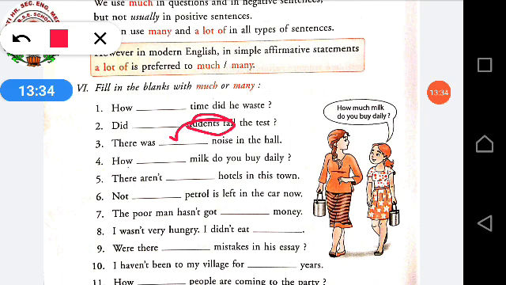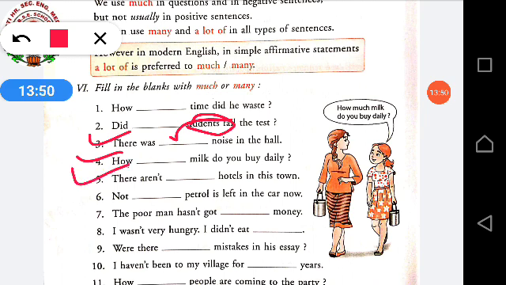In the same way, there was much noise in the hall. Can you count noise? No. So, what will be over here? Much. How much milk do you buy daily? Can you count milk? No, it's in the amount form. So, what will come over here?